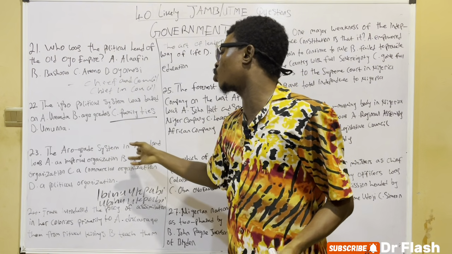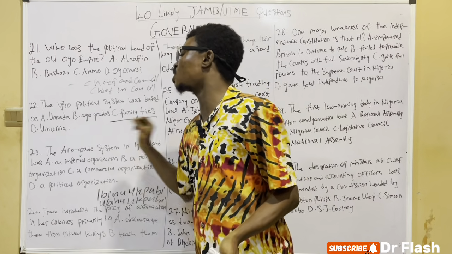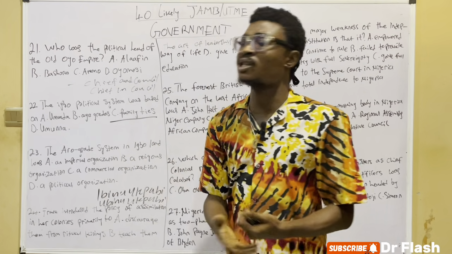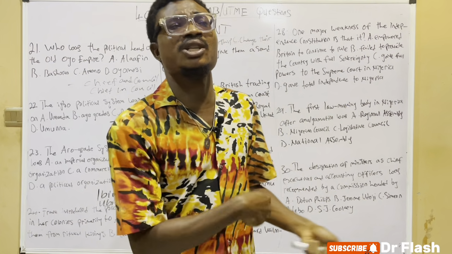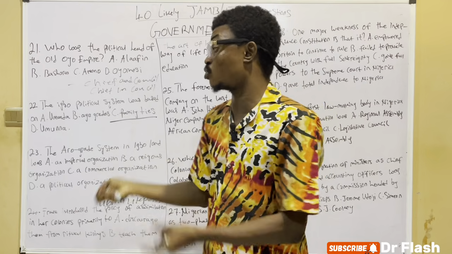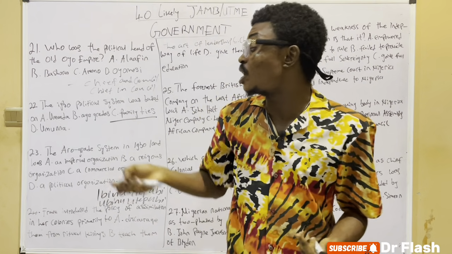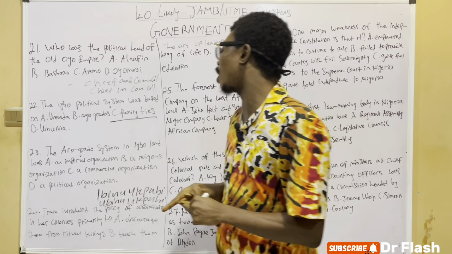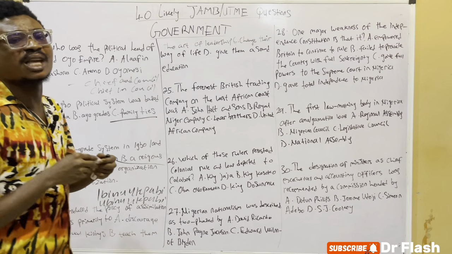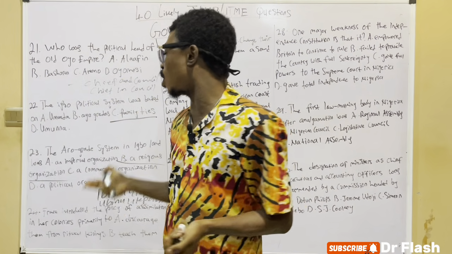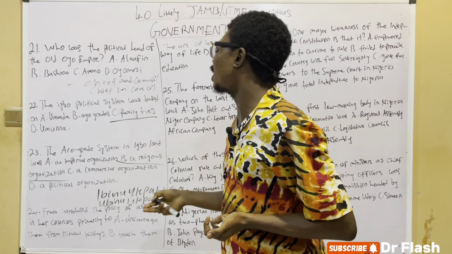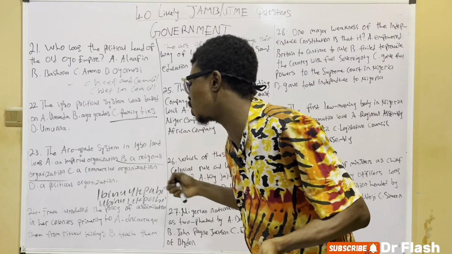So then the Aro grade system in Igboland was A, imperial organization, B, religious organization, C, commercial organization, D, political organization. Sometimes some past questions might put political organization, some past questions might put religious organization. But I just want to tell you guys that the right answer to pick is religious organization. The Aro grade system in Igboland was based on religious organization.